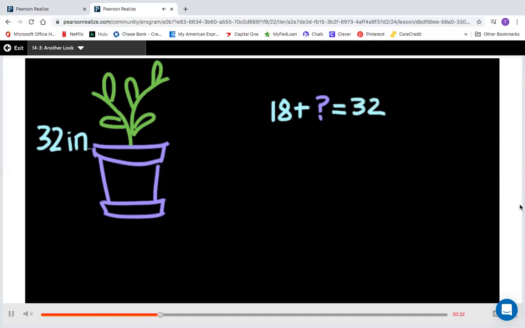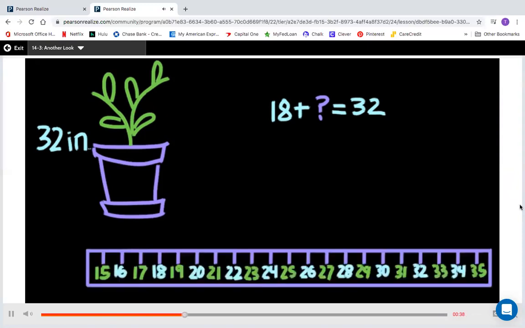Now how to solve this unknown measurement problem? I know, I can draw a picture of a tape measure to help add it all up. The tape measure is just like a number line. Okay, let's start at 18 because my plant started at 18 inches. Let's hop 2 more inches to a nice friendly number, 20 inches. Still far from 32. Let's hop 10 more inches.